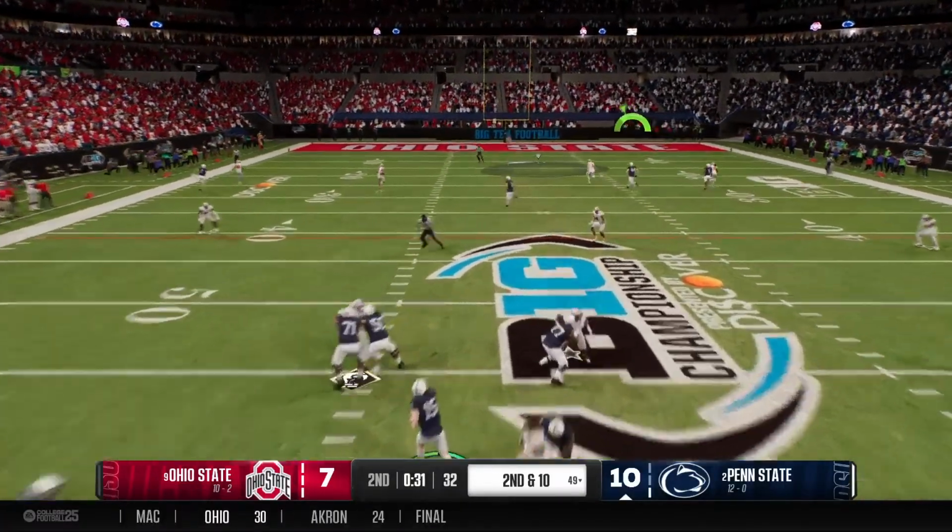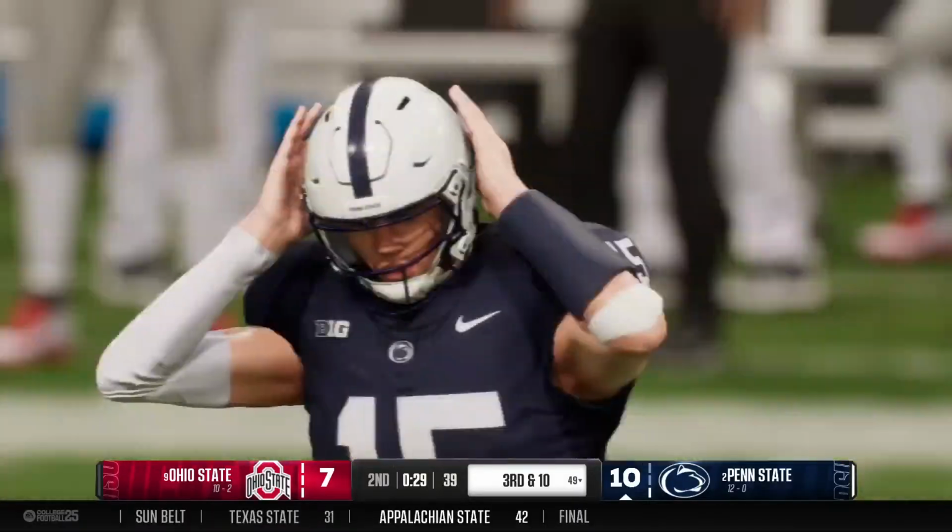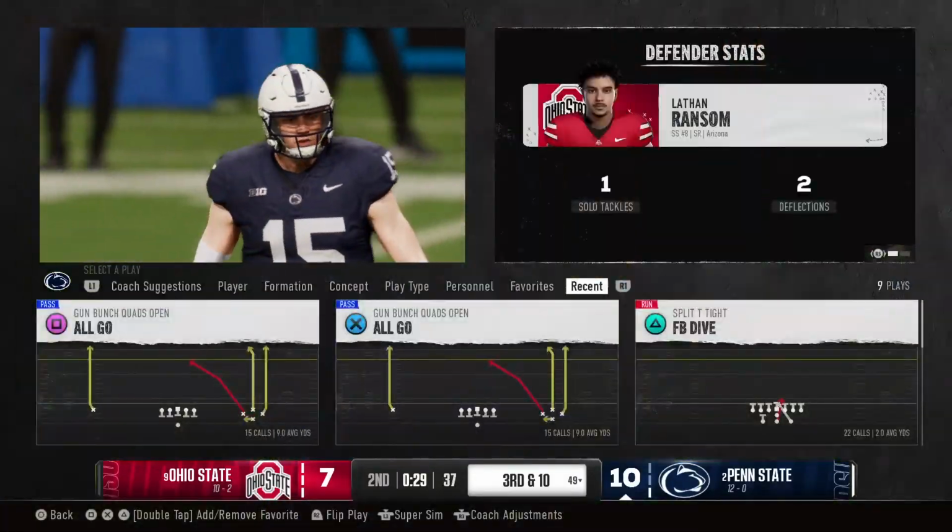Let's see if the coach... Looking to make a play deep downfield. Trying to go very deep there. Good effort. And now it's 3rd down.